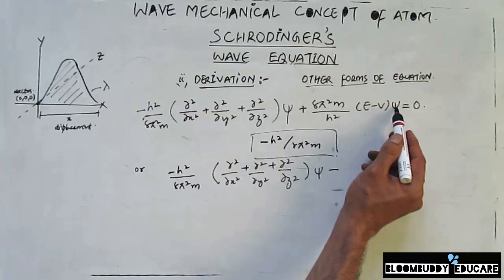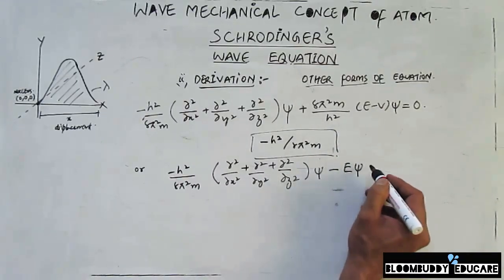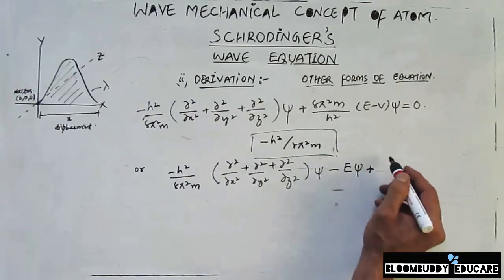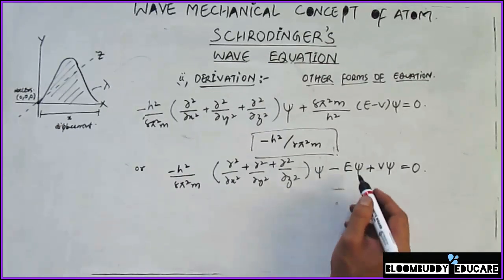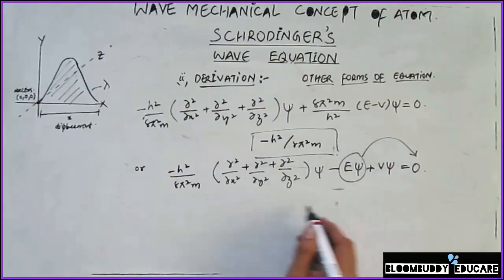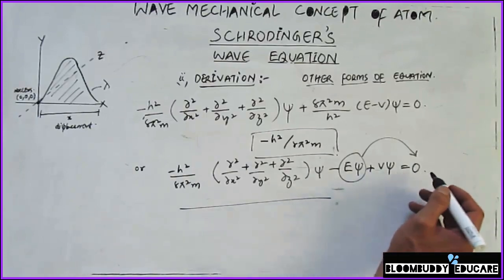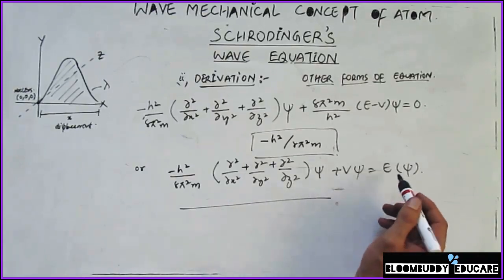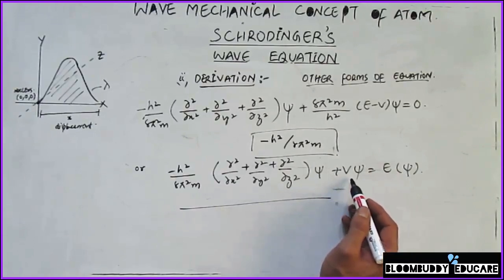So if I multiply this wave function with e and v separately, then this becomes e psi minus and minus becomes plus. If I transpose this e psi towards the right side of the equation, the left hand side remains the same plus v psi, and on the right hand side we get e psi. So what I did is I transposed the e psi term towards the right hand side of the equation, and v psi I kept on the left hand side.